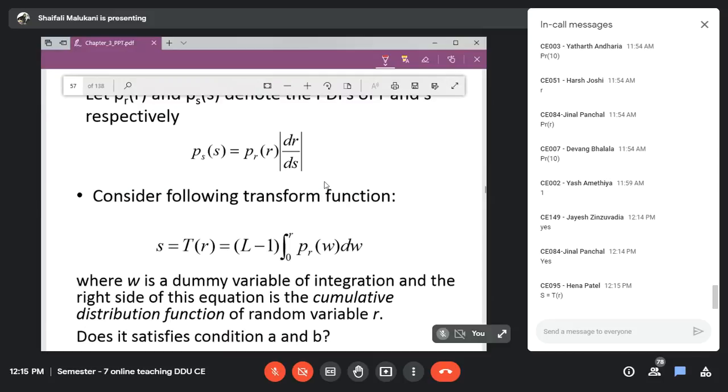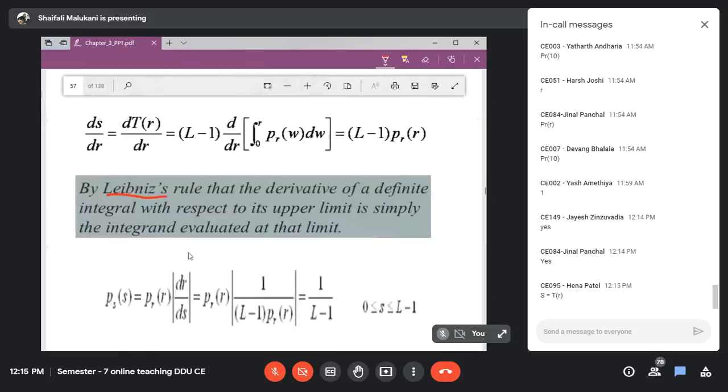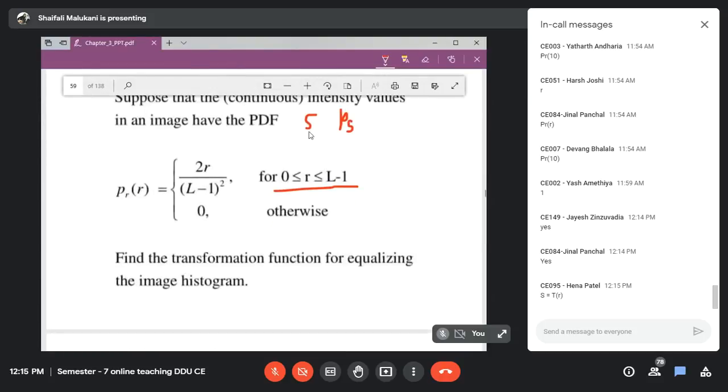Yes, S equals T of R, that changes. So they are asking for the transformation function. That means they are asking what kind of operation I should apply on the input image so that you can get an image having an equalized histogram. So they are actually asking for the transformation function so that you can get S.